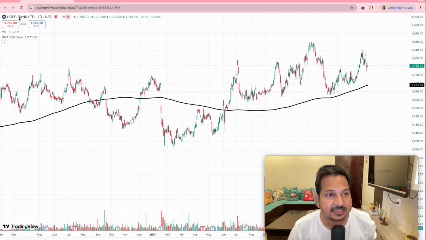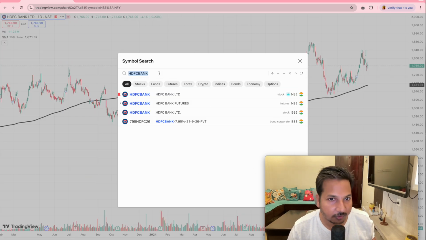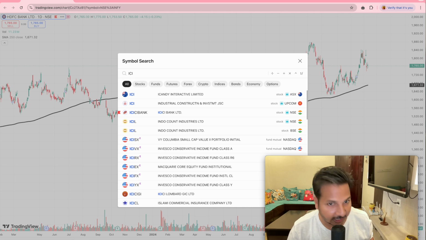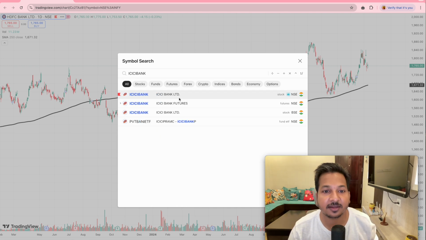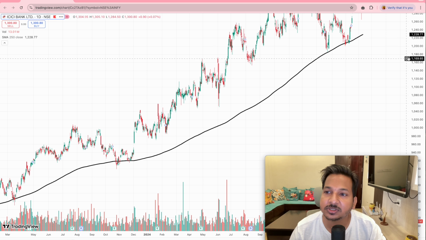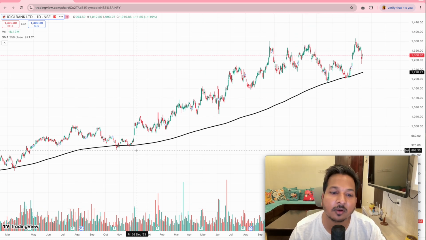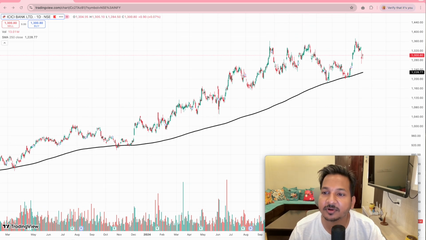Okay, ICICI Bank. How many of you think that ICICI Bank will close because of Trump's tariff or because of some reason? You see, this stock has not come down below the 250-day moving average in almost the last 2 years. So whenever it comes near the 250-day moving average, it takes support and goes above.